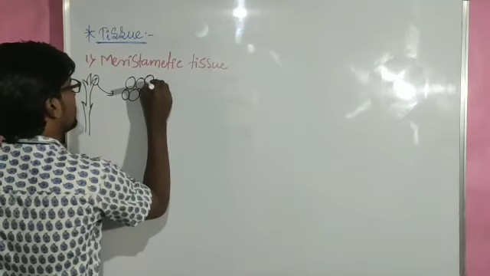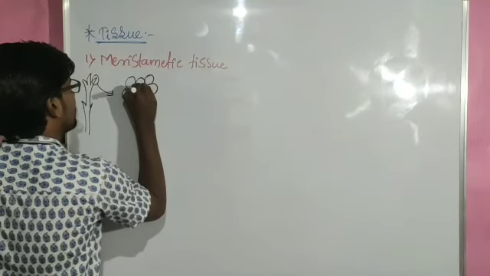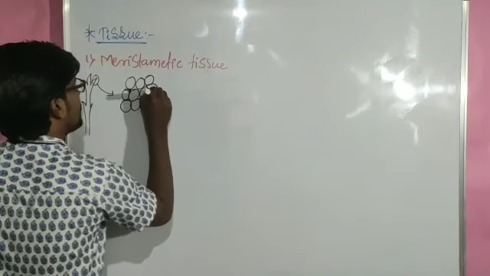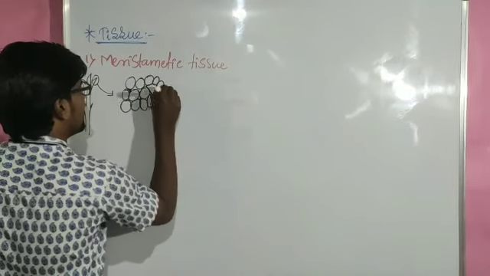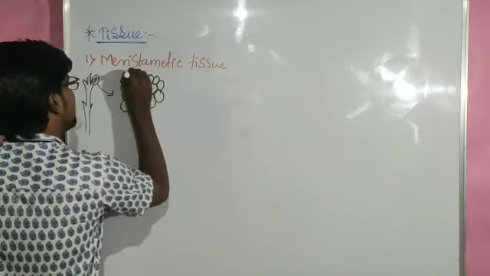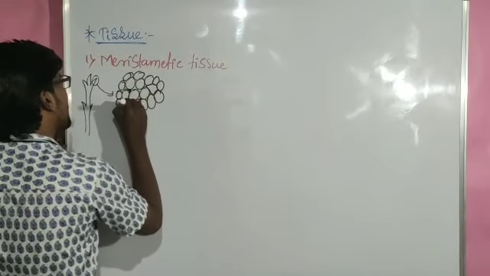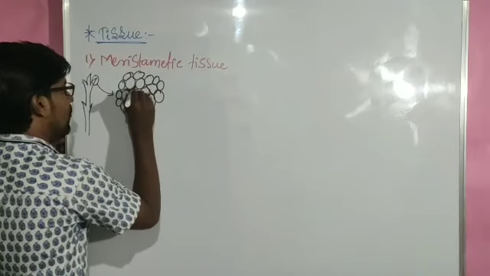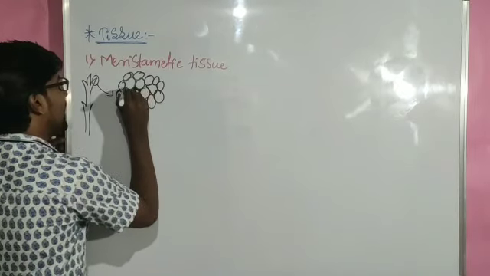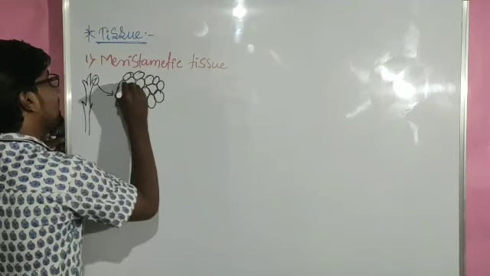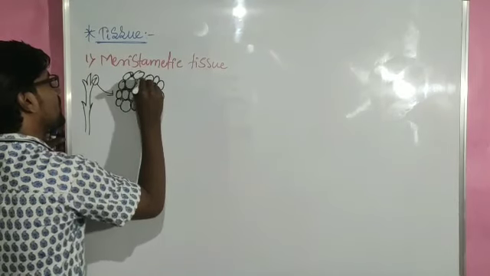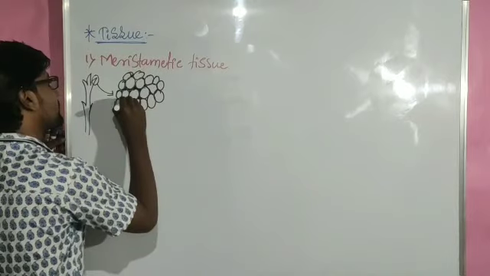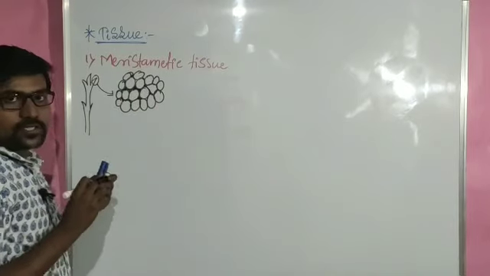So here many cells are present, and all the cells are usually small cells. One more interesting thing is that in between the cells there is no gap, right?